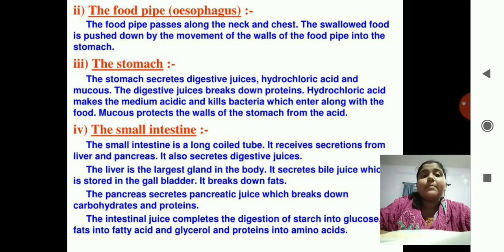The food pipe passes along the neck and the chest. The swallowed food is pushed down by the movement of the walls of the food pipe into the stomach. So what is going to happen now? The food bolus is going to travel through that pipe. So how is it going to travel?